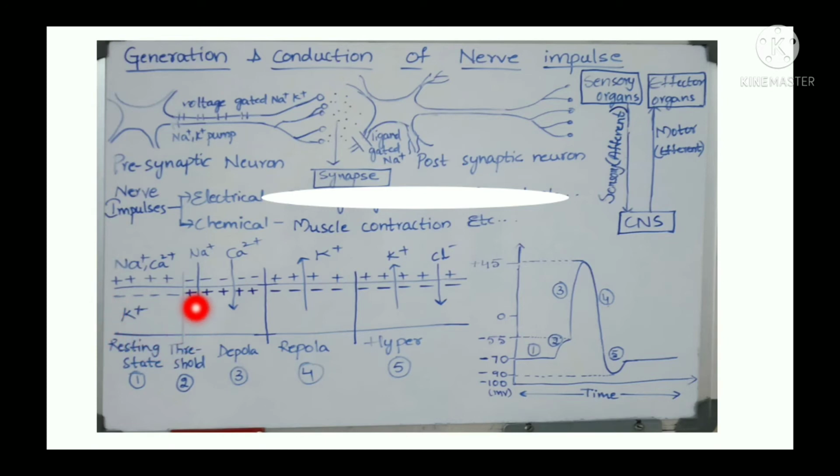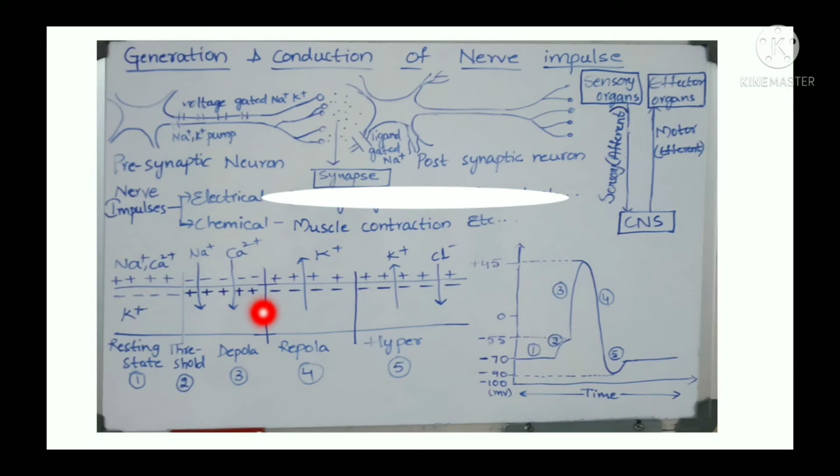So at the start, in a resting stage, they both are equal. After there is a conduction of impulse, there is a change in these charges inside and outside. So for this balancing of charges, there is opening of various ion channels. Starting with sodium and calcium opening, there is an influx of positive charges. So always sodium and calcium influx, they come inside the membrane. At this stage there is more positive charge inside the membrane.